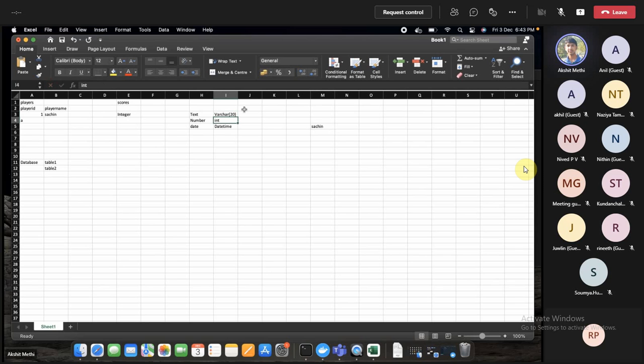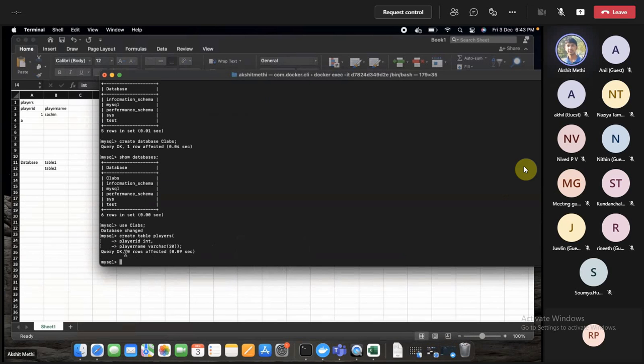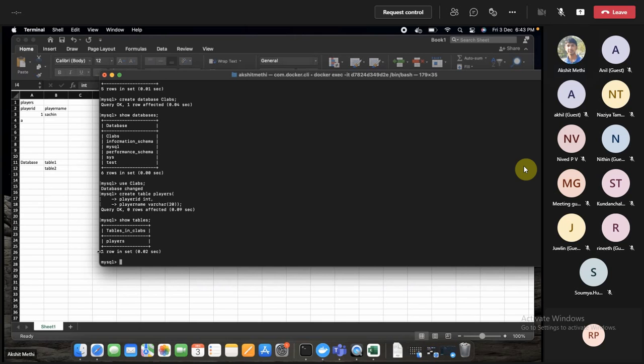So I will say varchar 20. Now if I go back and see here, this is varchar 20. And now I can create this table. It said query okay, which means my query is executed. I can see the tables here, and this table is created. Players.